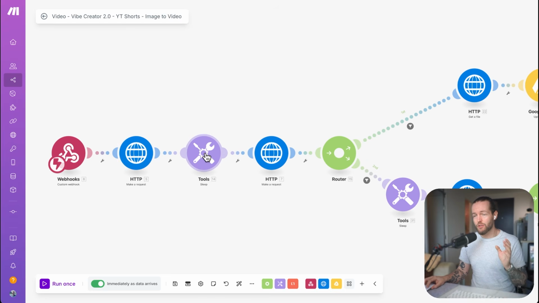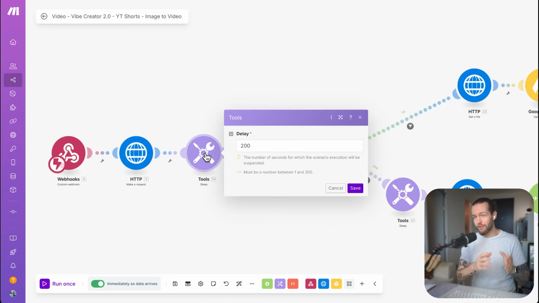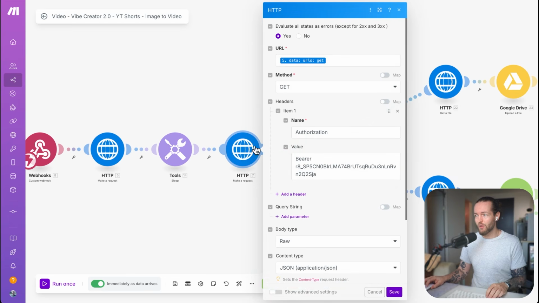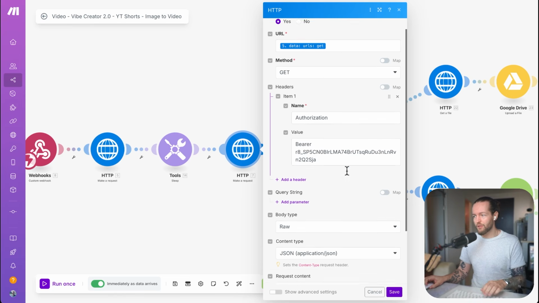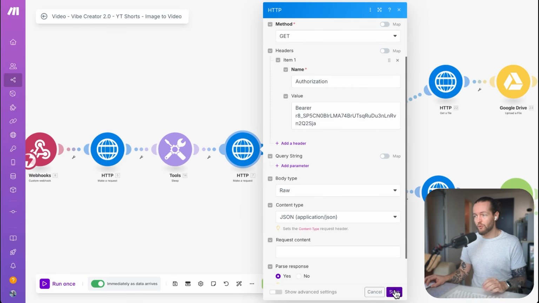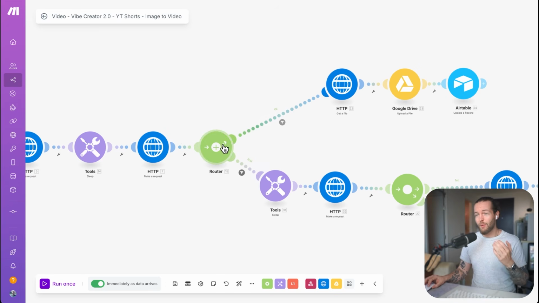And then we're going to sleep once again because it's turning the image into video now. So this is around 3.5 minutes, and that's how long it takes to generate the videos. And then we get the exact same request. We just get the data URL, we just change the bearer token, and that's all we have to do to get that URL. Now we have a router that if it was successful, it's going to get that file uploaded to Drive and update our Airtable.